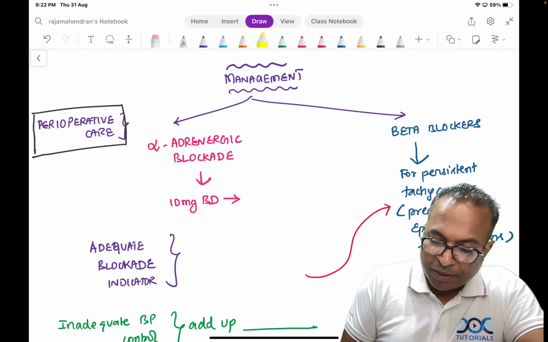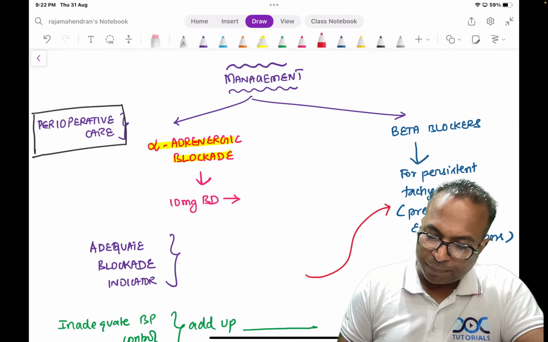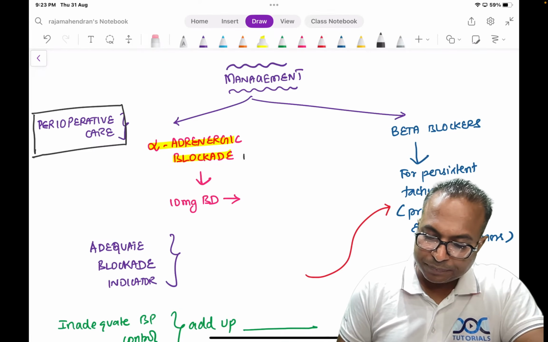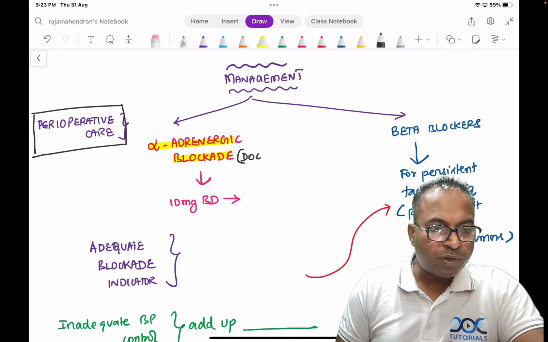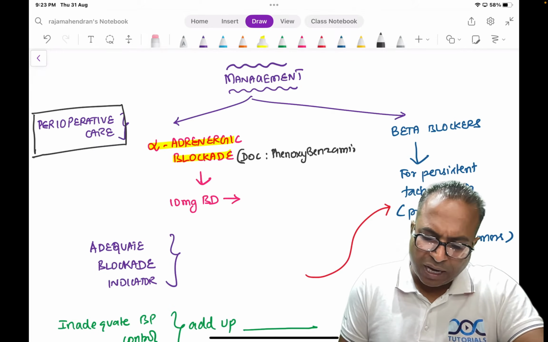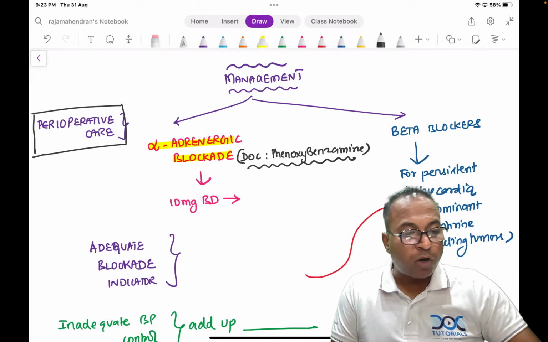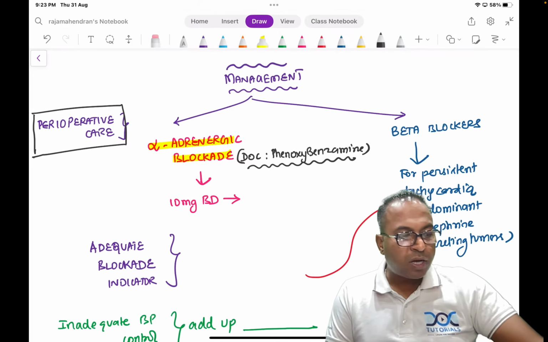Therefore, I should start the patient on an alpha blocker. What is the drug of choice used in alpha blocker? Can you tell me what is the drug of choice? Phenoxybenzamine. Prazosin, terazosin, everything can be used, but they found out phenoxybenzamine is the better drug of all the drugs, so they are still using phenoxybenzamine.